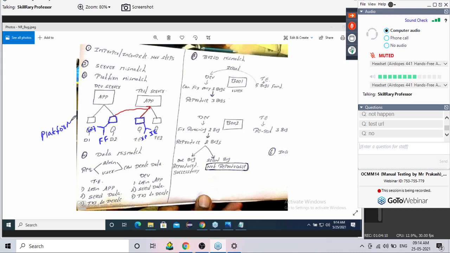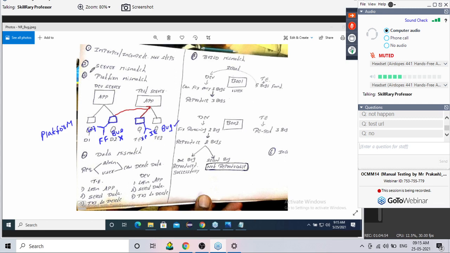So now what happened? The test engineer neatly prepared a bug report and sent it. When the developer tries to access it from the test server, he is not able to find the bug, but the test engineer is able to find the bug. Now, is the server the same or different? The bug is found by the test engineer. The server is the same, but the problem is what?